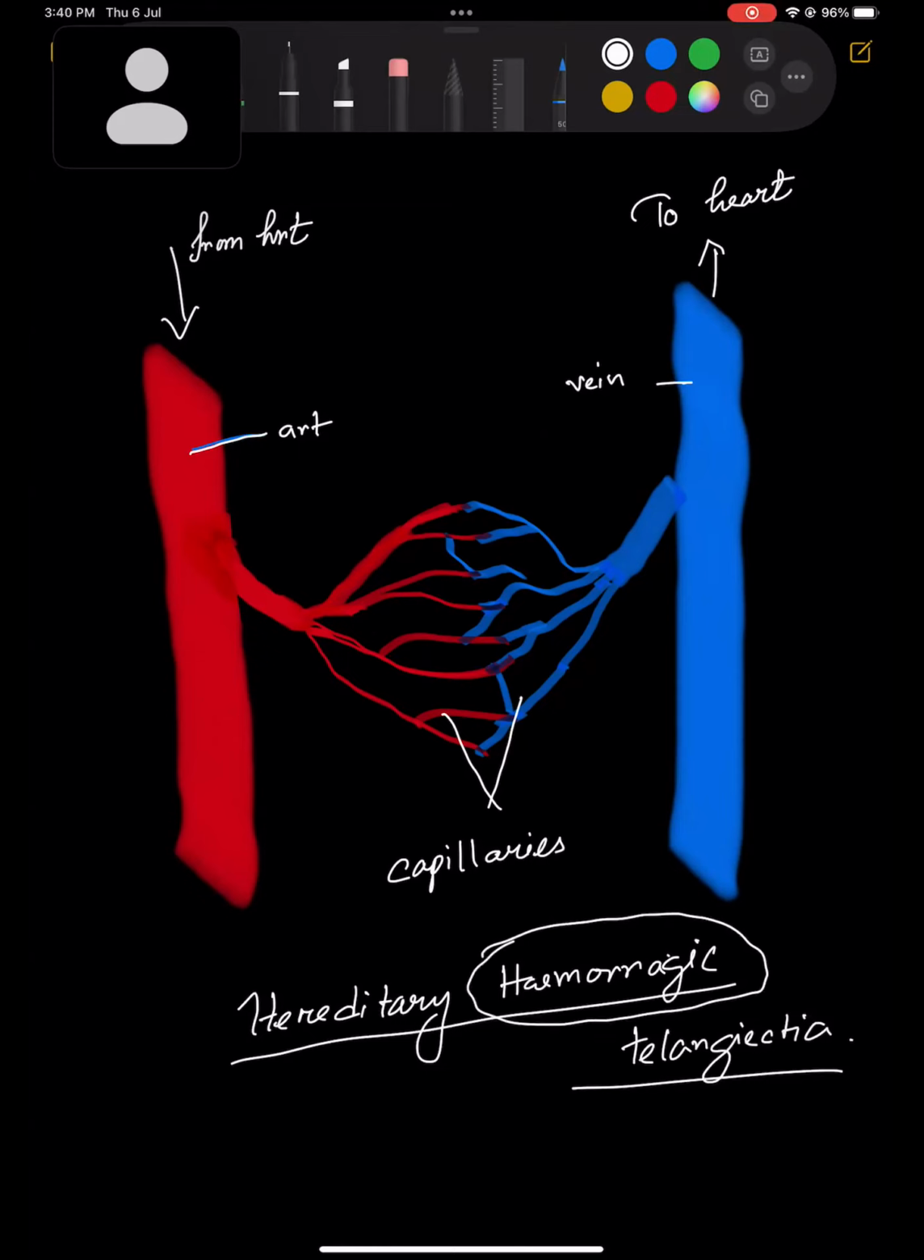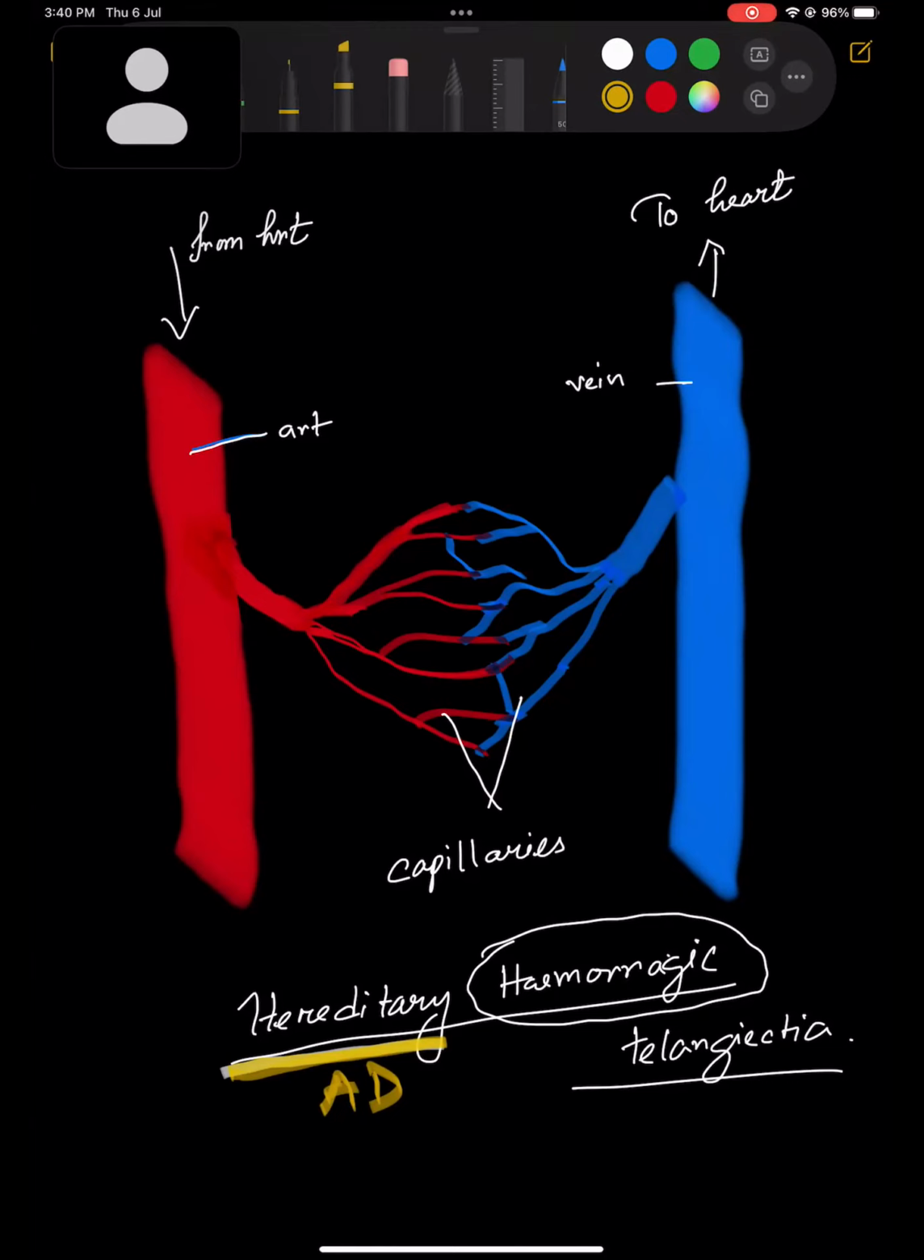I told you before that if you see the word hereditary, this is always with AD, autosomal dominant. Whenever any disease has the name hereditary, blindly, even if you don't remember, then this is autosomal dominant. The word hereditary is usually with an autosomal dominant disease. So this is an autosomal dominant disease. So what happened here?